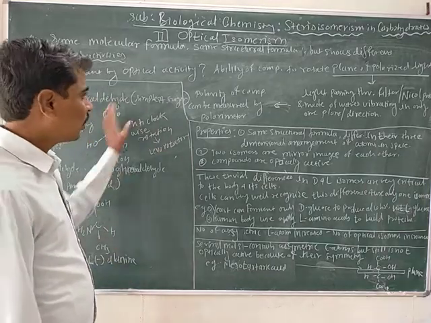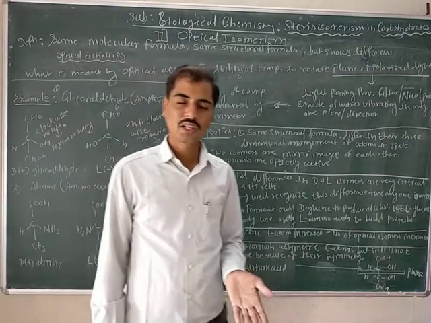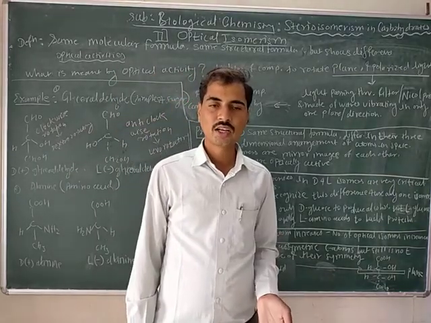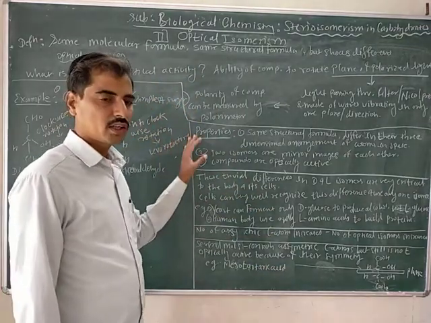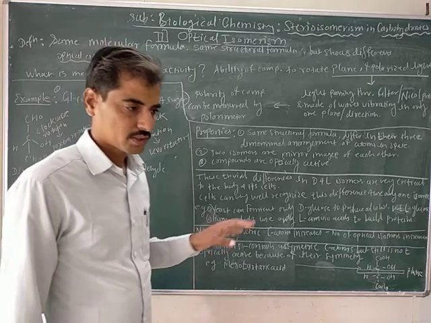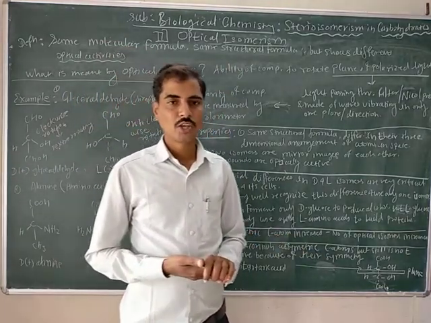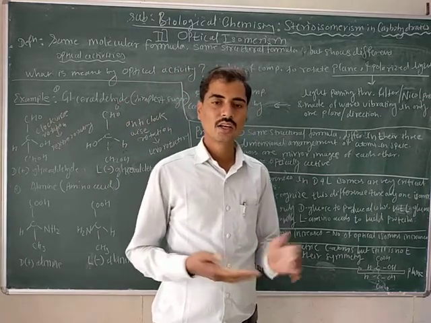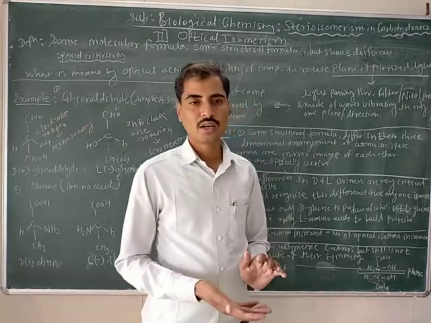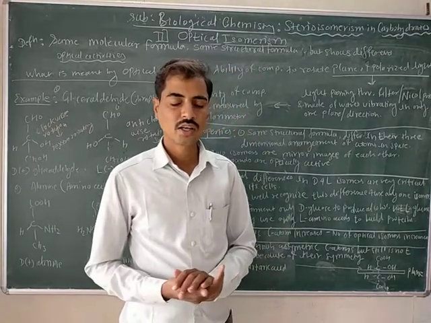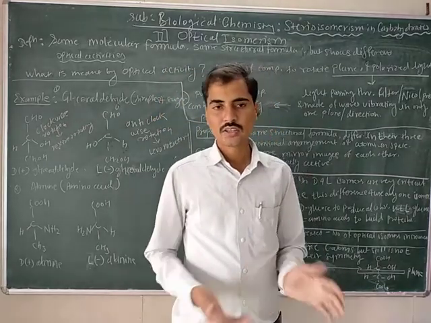This is all regarding optical isomers. In the previous lecture we saw geometrical isomerism. In this lecture we studied optical isomers. These are the two important types of stereoisomers in carbohydrates. In the next lecture we are going to study the stereochemical properties of carbohydrates. Thank you very much.